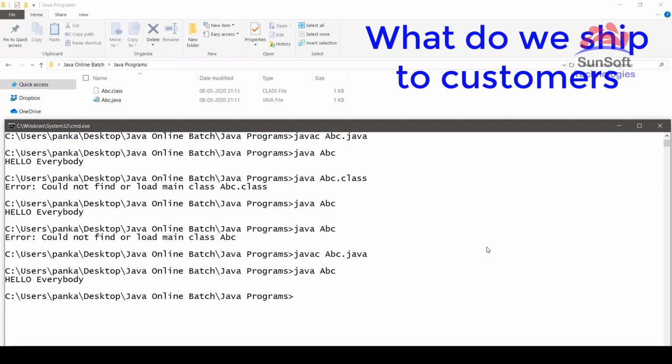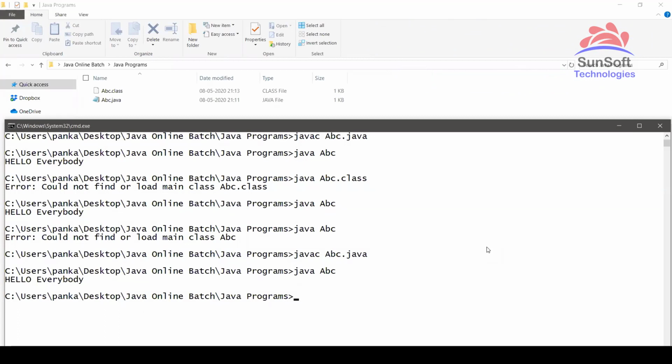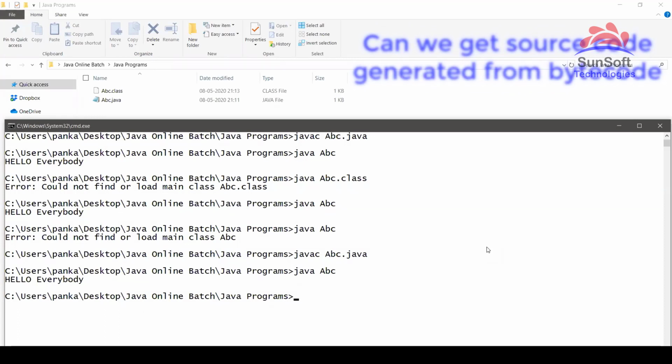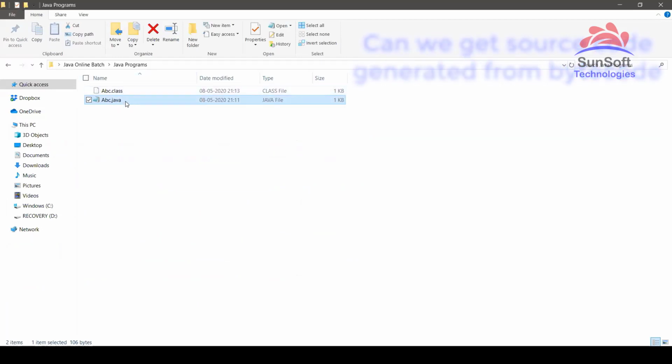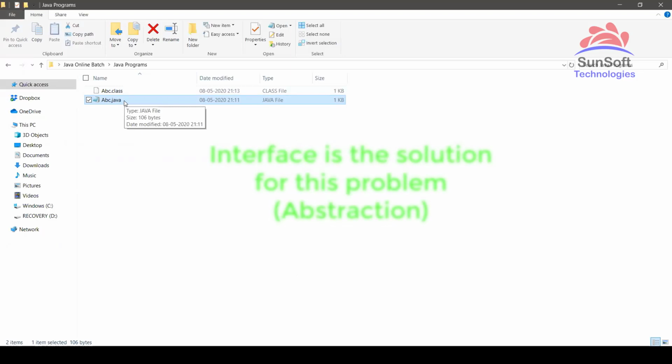So whenever we are giving it to a client, we generally give only .class files. Yes, actually it is possible. Like we have a compiler to convert from .java to .class file, we have decompilers to get back the .java from .class also. Okay, that is possible.